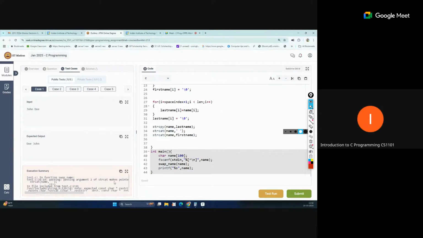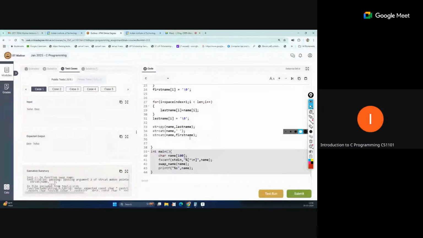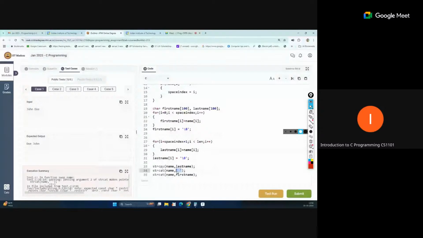strcat makes pointer. Okay, so strcat. What is this? strcat, this is like an empty space. So this is a string actually, not a character. So that should be inside the double quotes. Space.